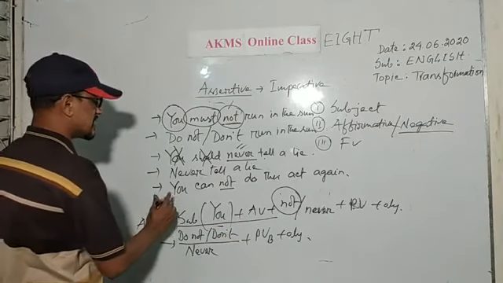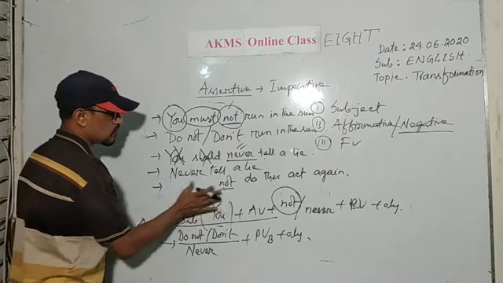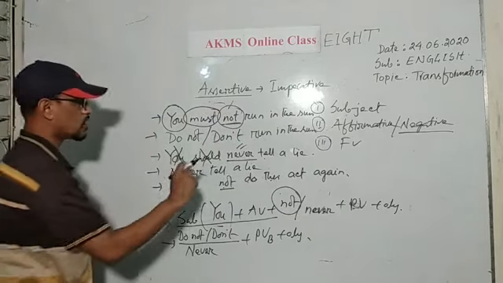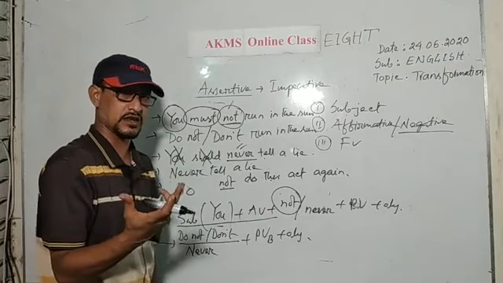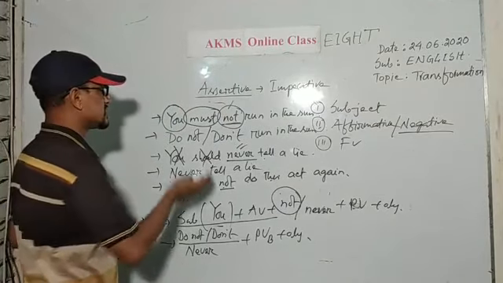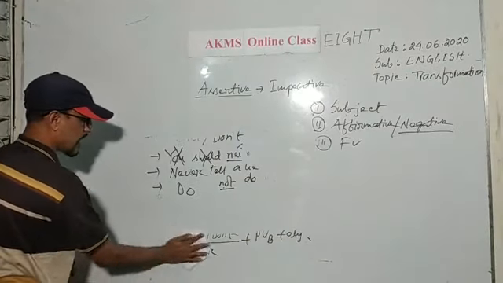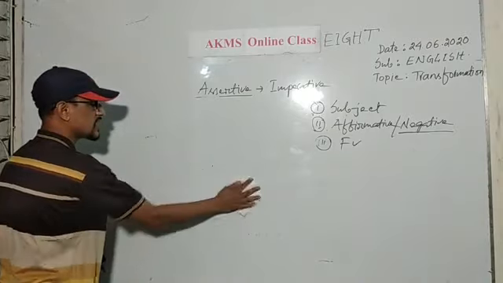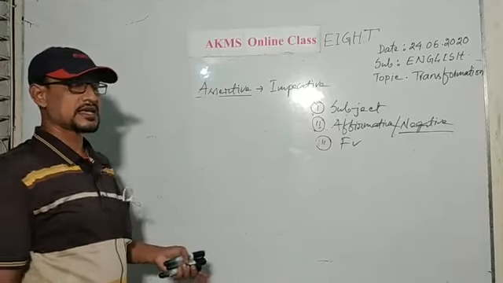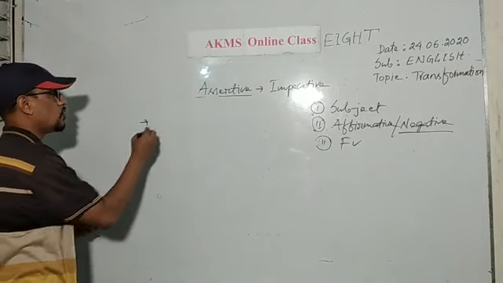What will be the third sentence? You cannot do this act again. You should erase "you" and "can". You can use "do not do this act again" or "don't do this act again". Now, I think you have written the sentences in your exercise book. Now, I am going to give you other sentences, and you can clearly identify the difference between the previous sentences and the sentences that I am going to give now. I am going to write now.